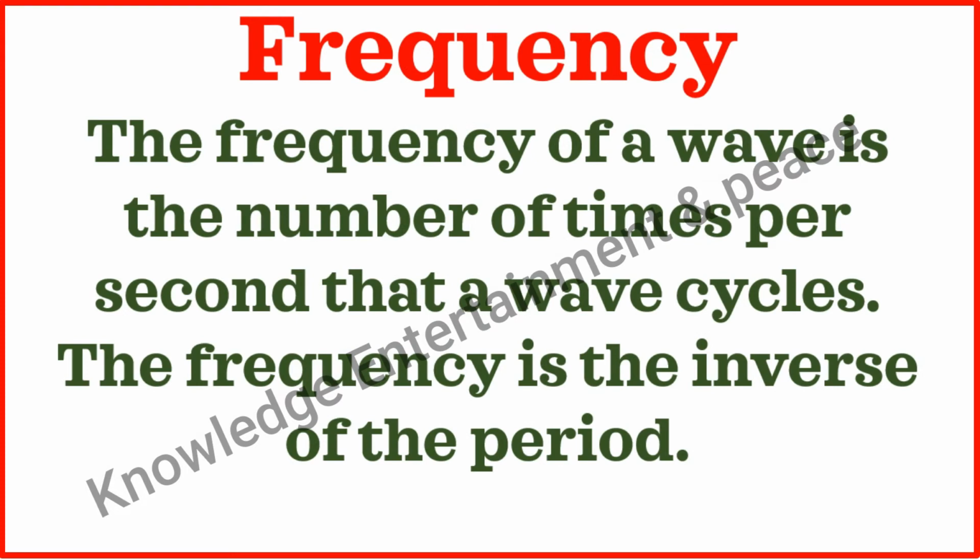Frequency. The frequency of a wave is the number of times per second that a wave cycles. The frequency is the inverse of the period.